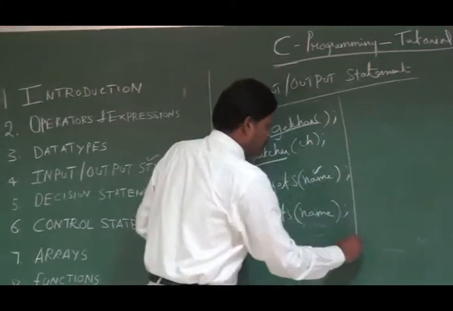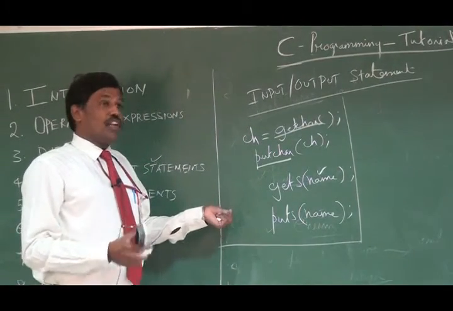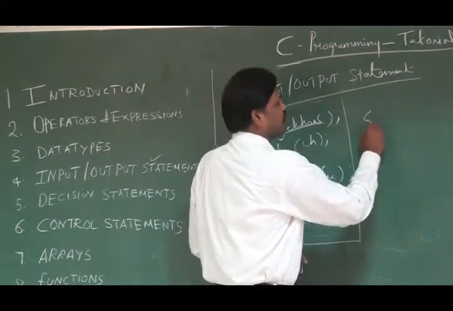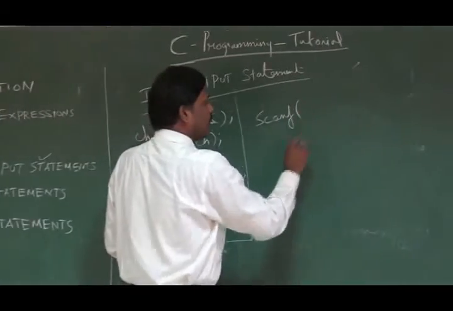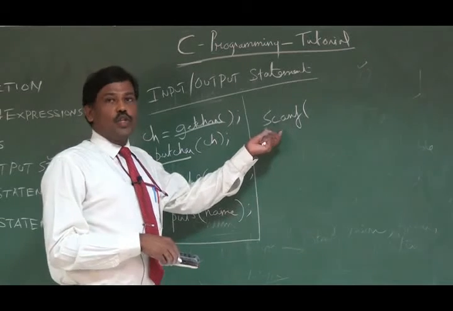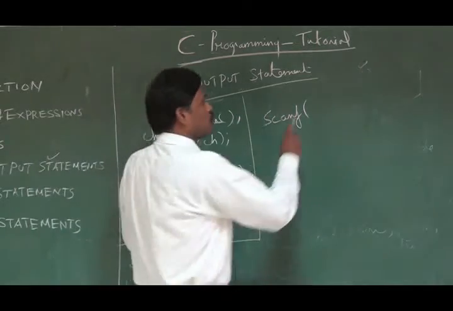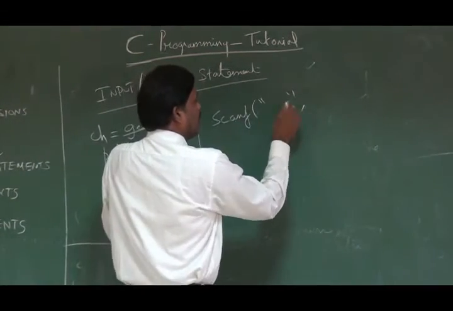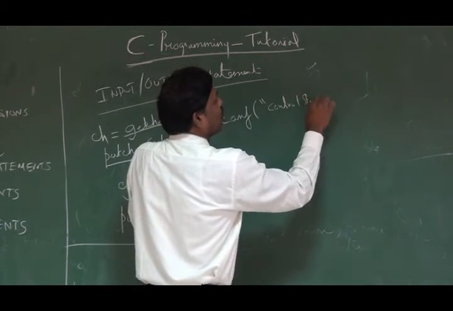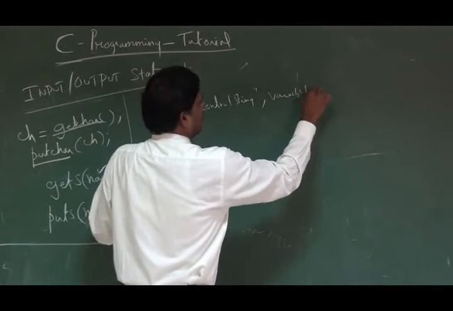Now you will have a doubt. Is there any other function we can use to get different data types as input? Yes. For your question, the answer is there. There is a function called scanf. Okay, scanf is a built-in library function which you can use for getting different data types as inputs. Okay, so it has two components. One part is a control string within double quotes. I will tell you what a control string is. Then it is followed by a variable list. So this is the syntax.